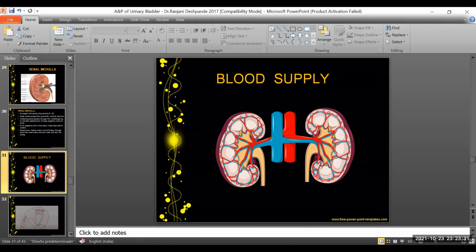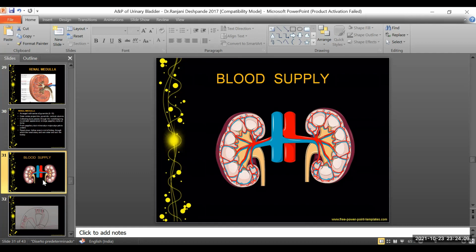On the left side, we have the abdominal part of the aorta. This is the abdominal part of the aorta. To the right, we have the IVC. So with respect to how the blood vasculature is designed at the level of kidneys, first we have the abdominal part of the aorta, through which we have two renal arteries moving towards both of these kidneys.